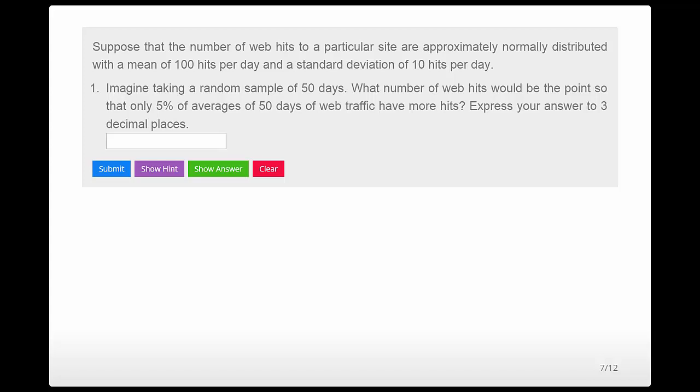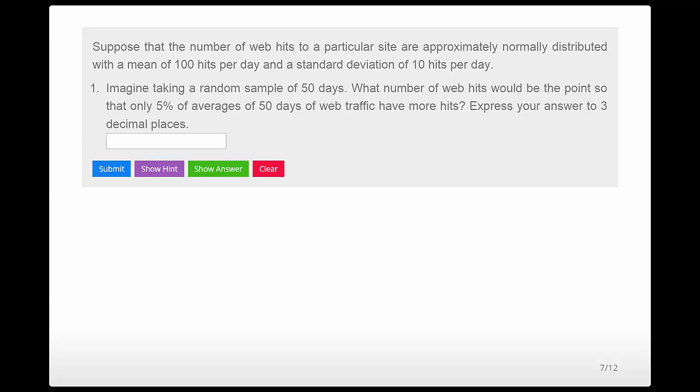Now here's another take on the same problem. It says suppose that the number of web hits to a site is approximately normally distributed, with a mean of 100 and a standard deviation of 10. And it says imagine taking a random sample of 50 days. What's the number of web hits that would be the point so that only 5% of averages of 50 days of web traffic has more hits?